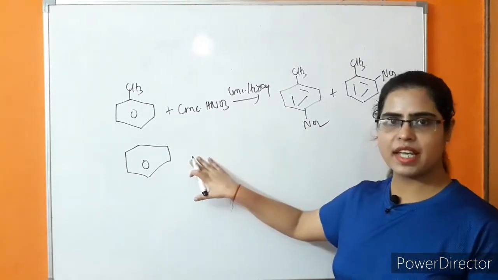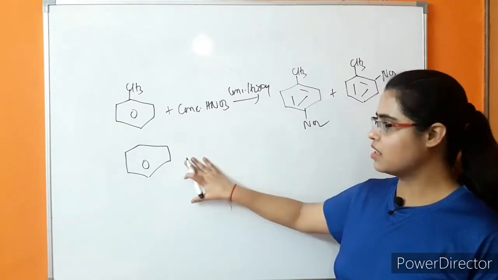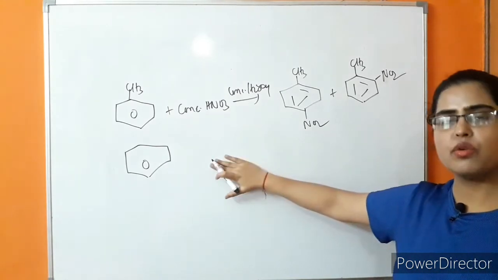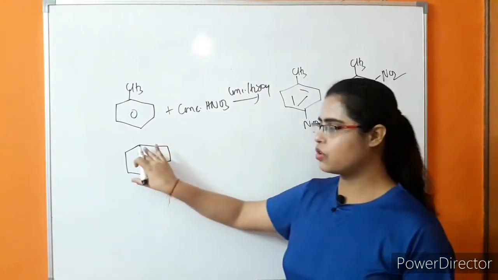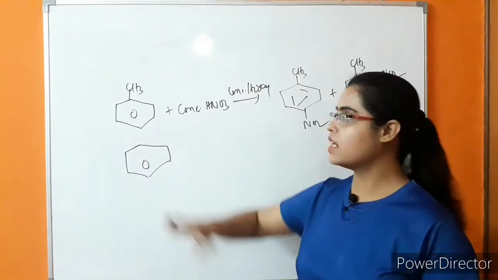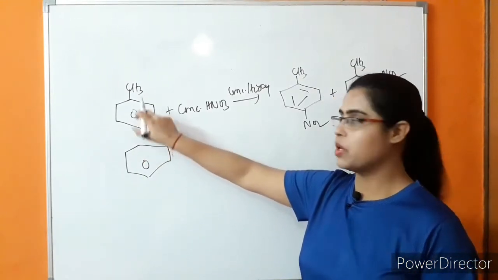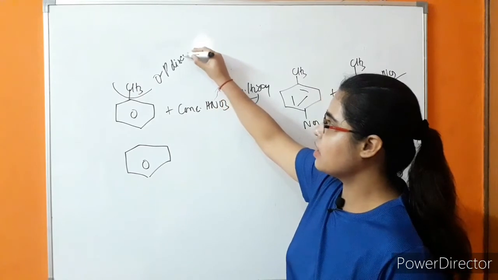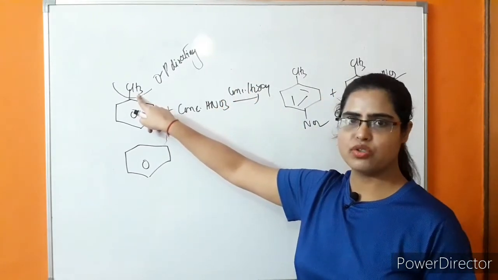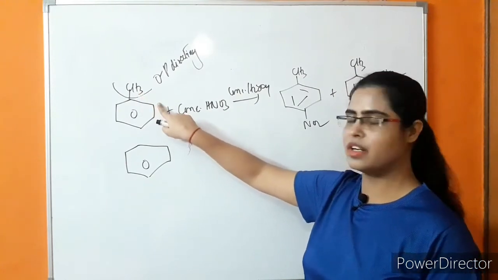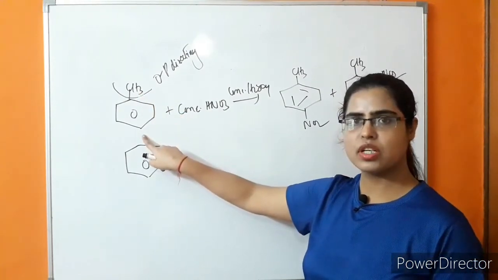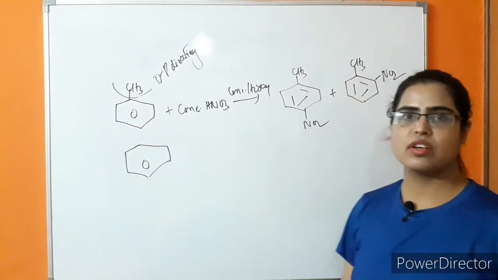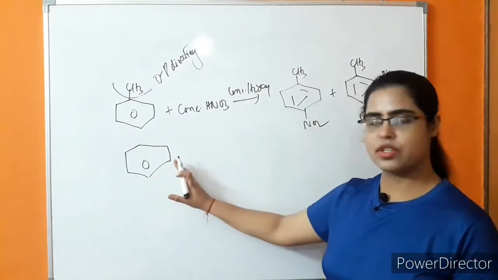A similar reaction will take place in the case of benzene, but this reaction will be slow because the electron density in benzene will be less in comparison to toluene. In toluene, the methyl is behaving as an ortho-para directing group. By the help of hyperconjugation, this methyl is increasing electron density at ortho and para position. Because of that, the ring will become electron rich, due to which this nitration will occur faster in comparison to benzene.